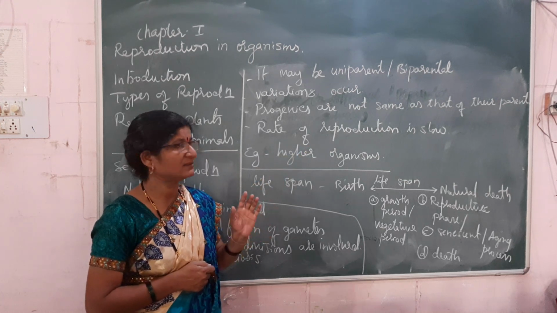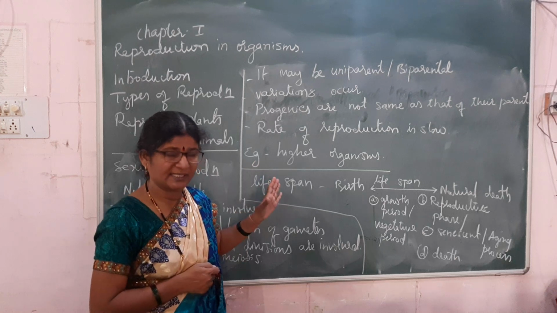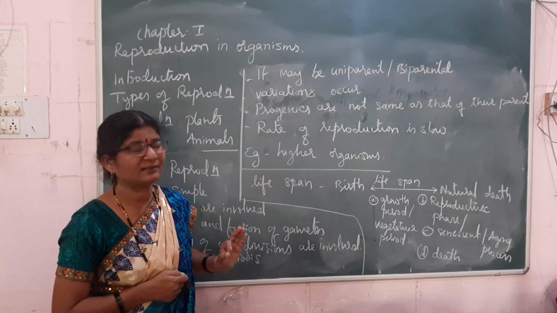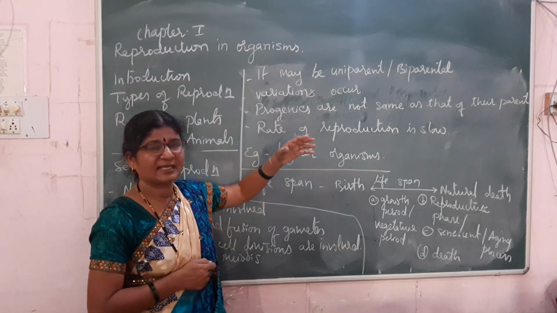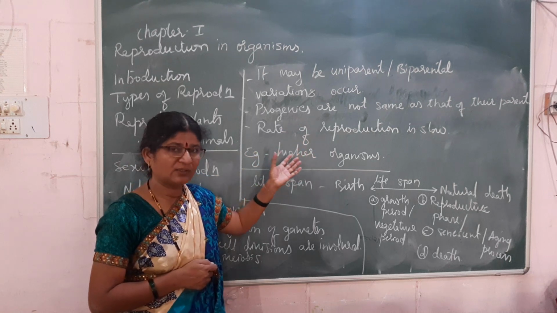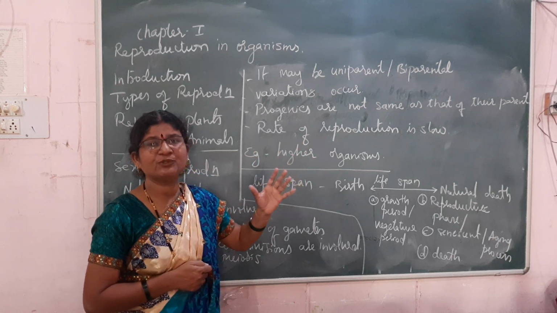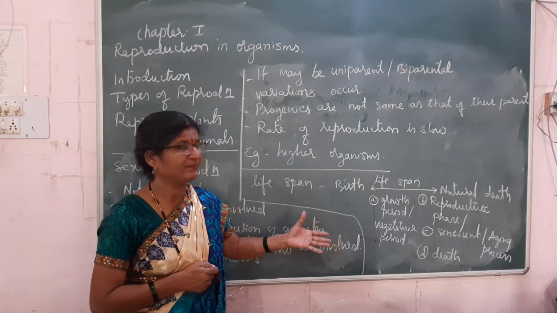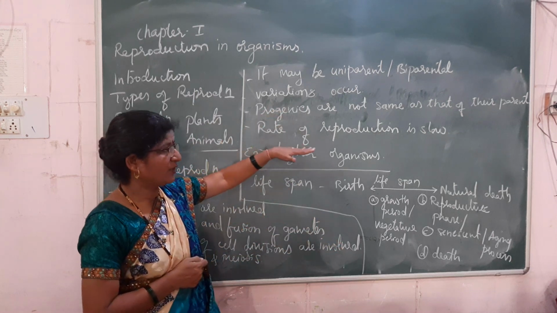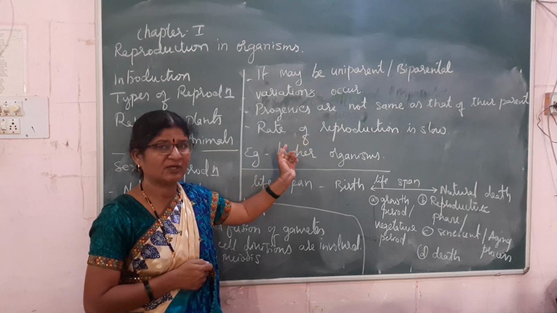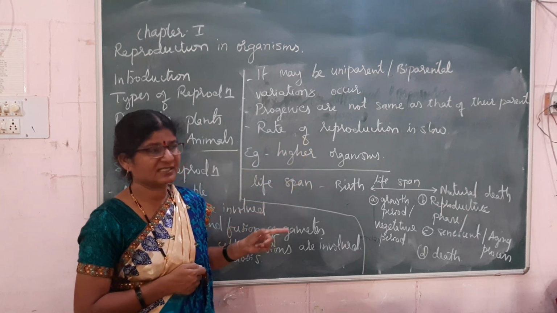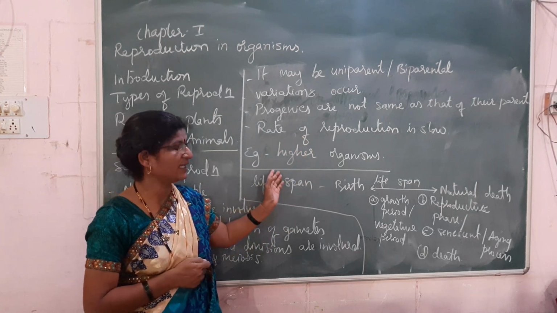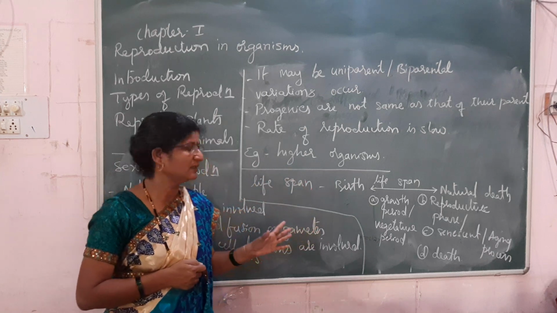The changes seen in the progenies are a very important gift, because of that only evolution resulted, that is, improvement in the organisms is seen generation after generation. The rate of reproduction is slow as it is a complex process, and this we see in higher organisms.